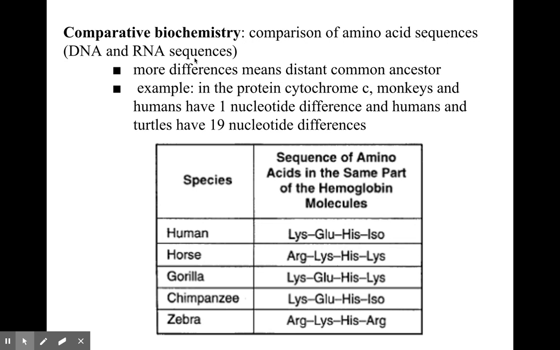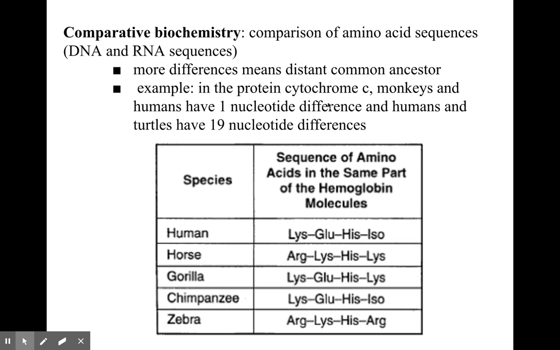Also, the other thing we can do is look at our DNA and our RNA. When we compare the amino acid sequences, this is actually how we figure out how closely or distantly related we are. Closely means closer to us; distant means further away, many more millions of years ago in the past.